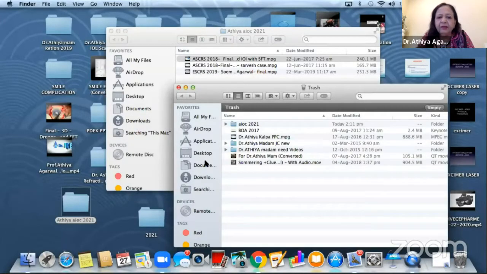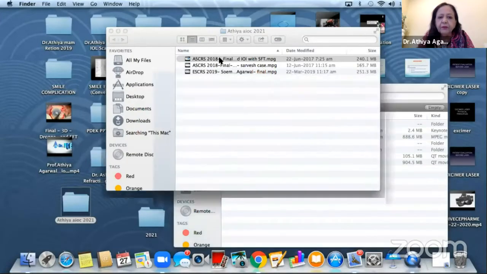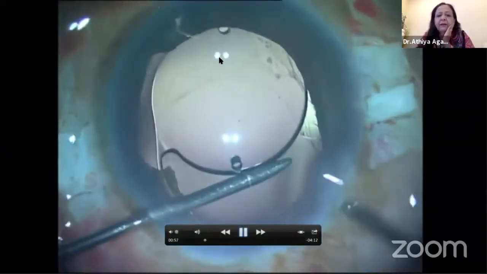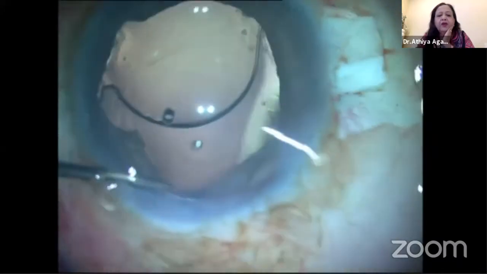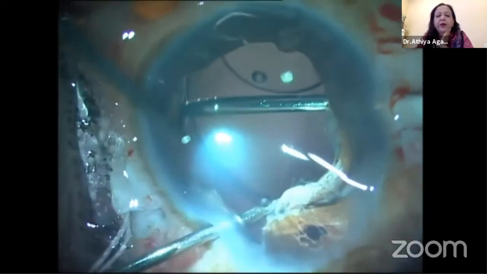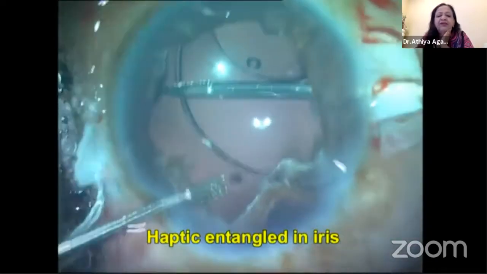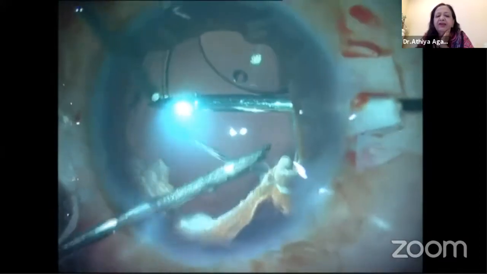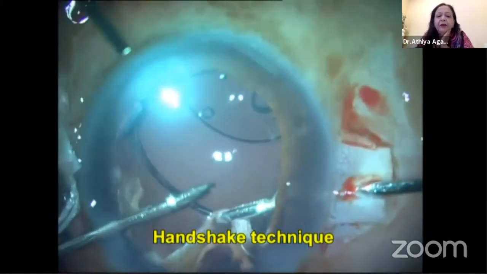Can you see my video? Has it gone? And then I'm using the two glued intraocular lens forceps, and I'm doing a handshake technique, going through the 22 gauge sclerotomy, and I am passing the haptic from one hand to another, and I'm struggling here because the previous surgeon has put the intraocular lens in such a way that it is stuck to the iris, as you are seeing me struggling here.